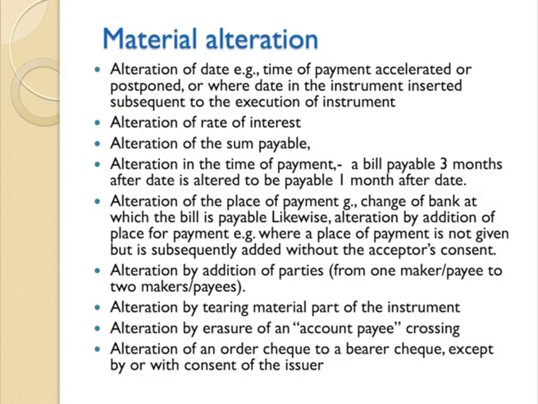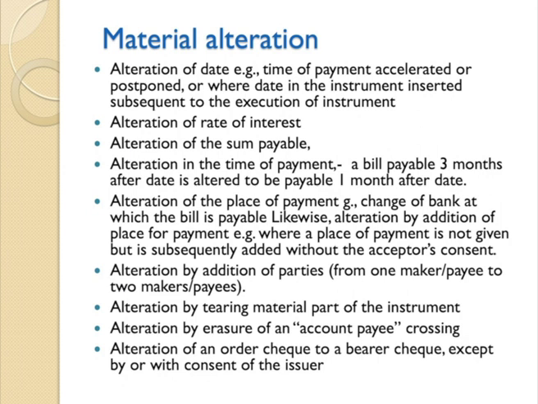Let us discuss, dear students, all the material alterations. What does the Negotiable Instruments Act tell us? For alteration of date, for example, time of payment accelerated or postponed, or where the date in the instrument is inserted subsequent to the execution of the instrument, no payment has to be made. If there is alteration of the rate of interest in the instrument, if 10% rate of interest is changed to 15% or 9%, if there is any alteration in the rate of interest on any bill of exchange or negotiable instrument, payment has to be stopped.